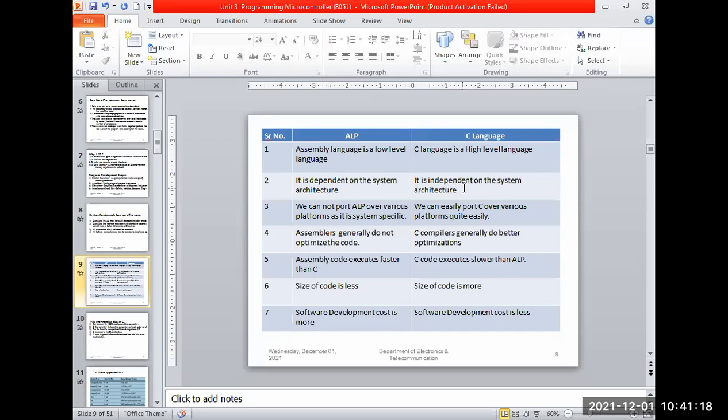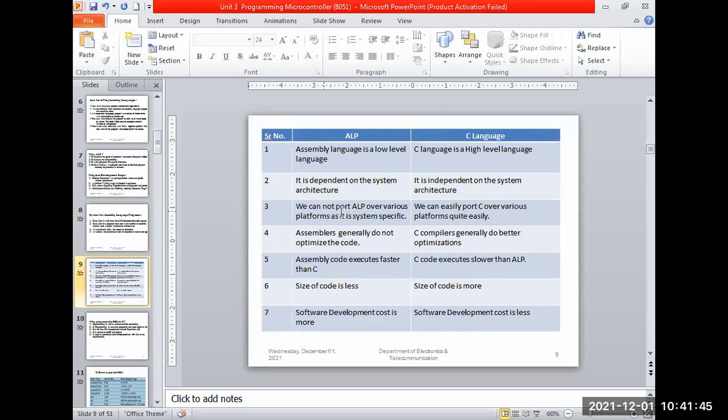Next, we cannot port ALP over various platforms. What is written in the assembly language is applicable to the particular controller. If writing the code, a simple instruction like move A comma #05, it will be usable only in the 8051.